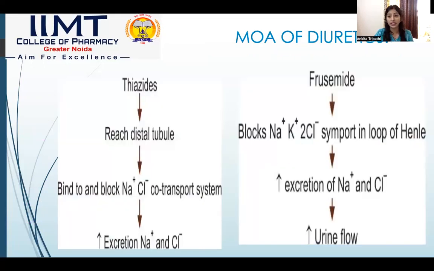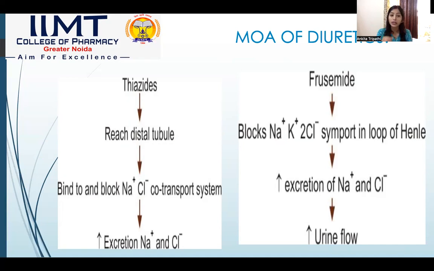Second is diuretics. As I told earlier, diuretics work on the principle of increasing the volume or formation of urine and helping to expel it out from the body. First, we have thiazides. Thiazides generally reach and bind at the distal tubule.